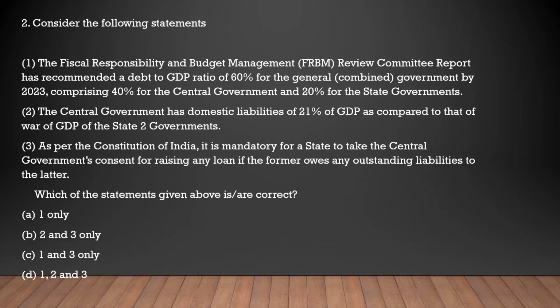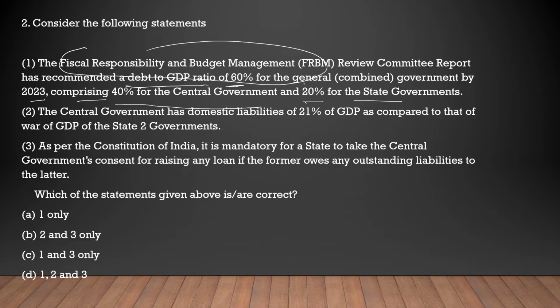Next question: consider the following statements. The FRBM Review Committee report has recommended a debt to GDP ratio of 60% for the general government by 2023, comprising 40% for the central government and 20% for the state governments.